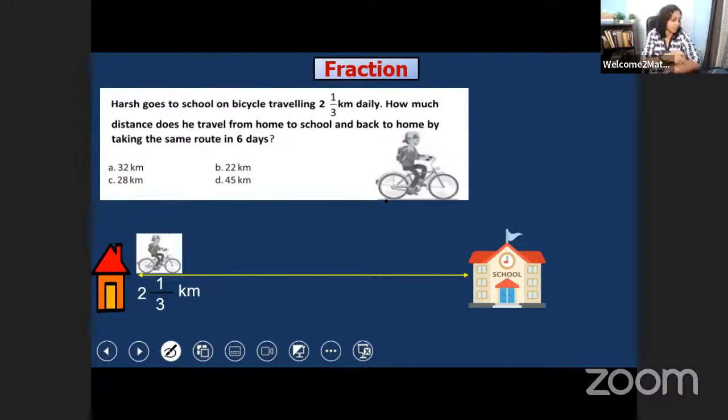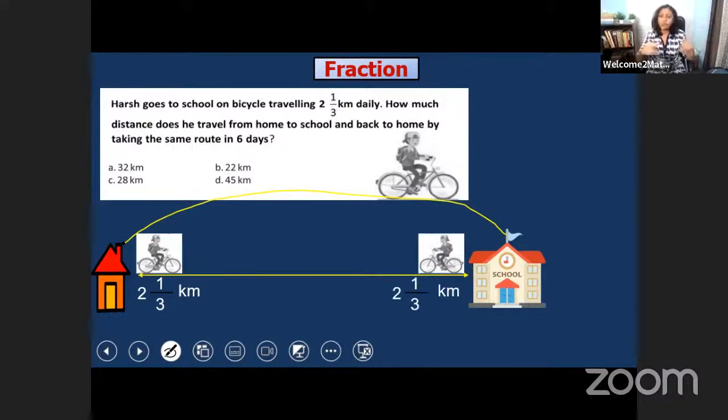Okay, check the answer. You say it's 2 1/3 kilometer. He daily moves 2 1/3 kilometer whenever he moves from home to school. But whenever he comes back from school to home, he has to travel the same route, 2 1/3 kilometer again. So for that, what we have to do? We have to add these two only.